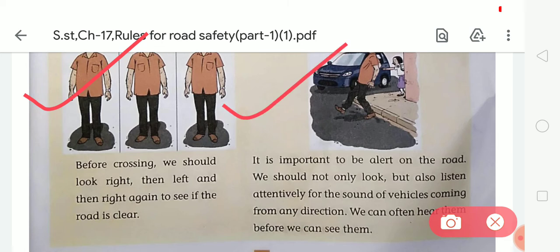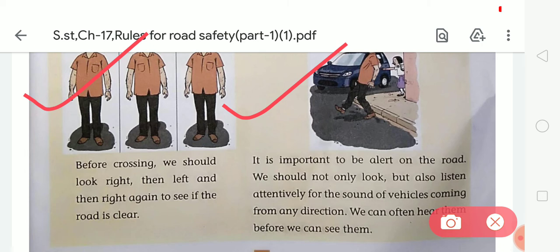We should not only look but also listen attentively for the sound of vehicles coming from any direction. We can often hear them before we can see them. So students, we should always be alert and conscious on the road. We should not only look, we should listen attentively for the sound of vehicles coming from any direction, and we can often hear them before we can see them.